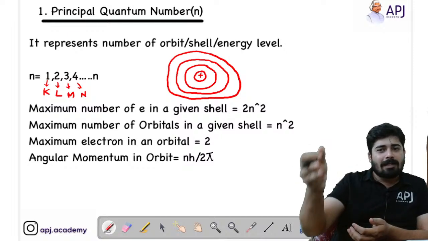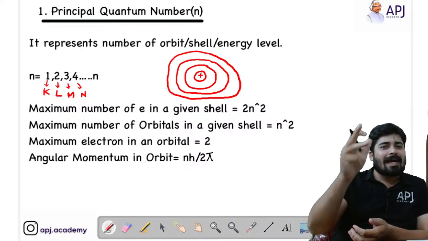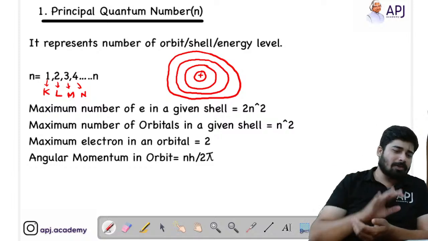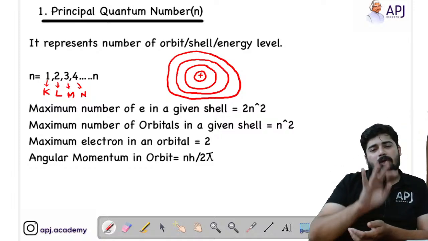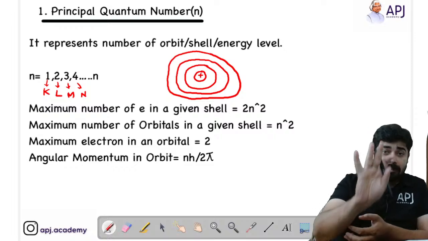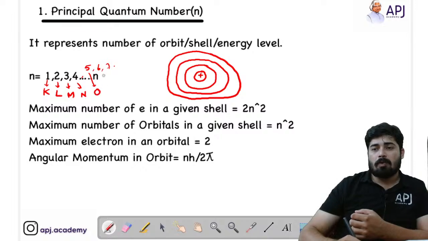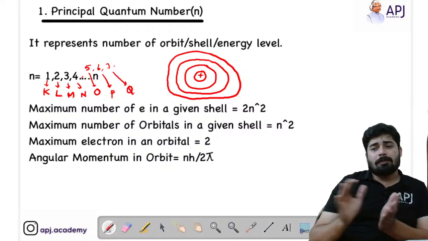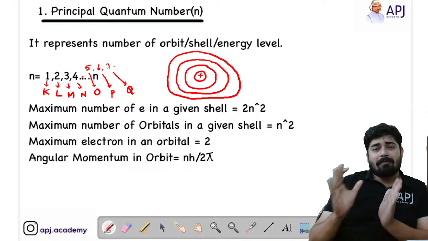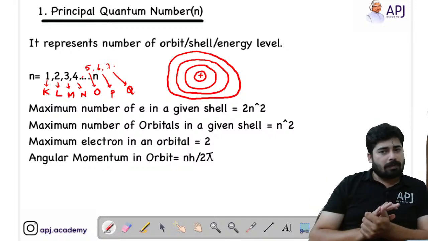So likewise, we only studied about K, L, M, N shells. Normally the teachers teach only 4 shells, but that is wrong. There are 7 shells. You can write it as K, L, M, N. After 4, you can have 5, 6, 7. So the fifth shell corresponds to O, then the sixth shell corresponds to P, and the seventh shell we write as Q. So according to the periodic table, we can have 7 shells with electrons present.